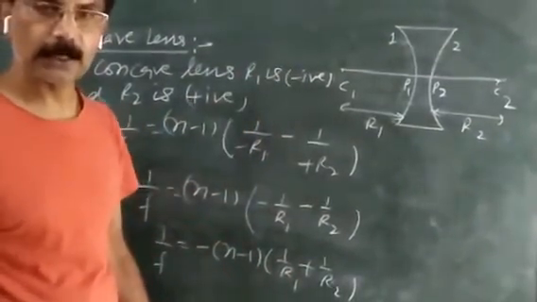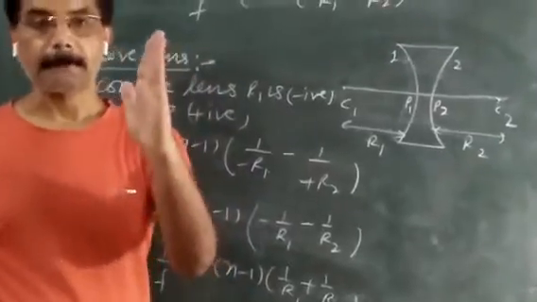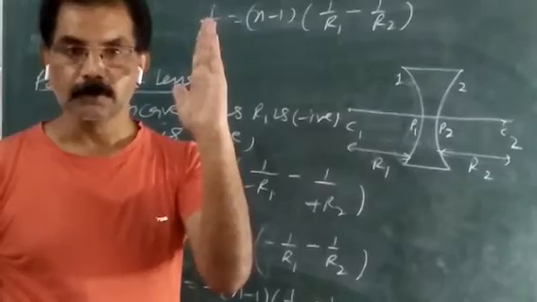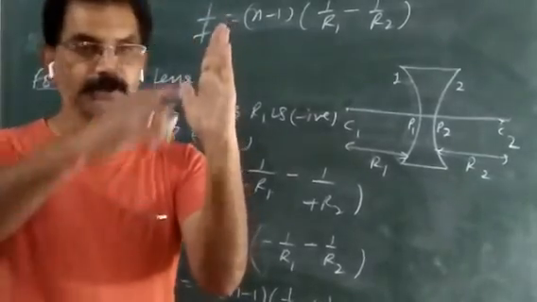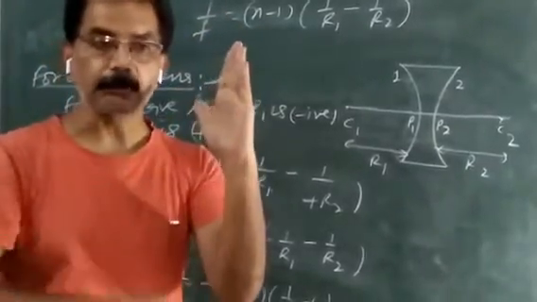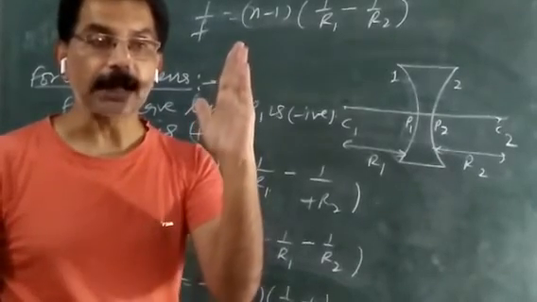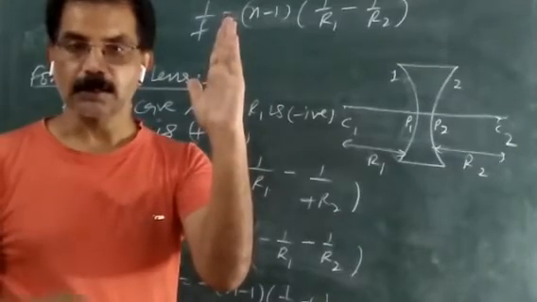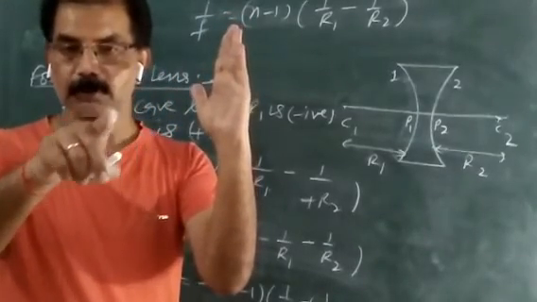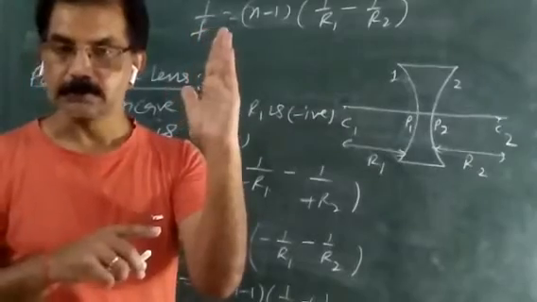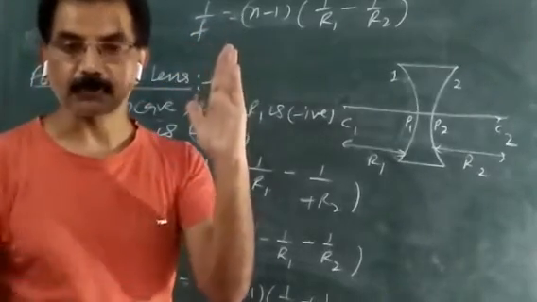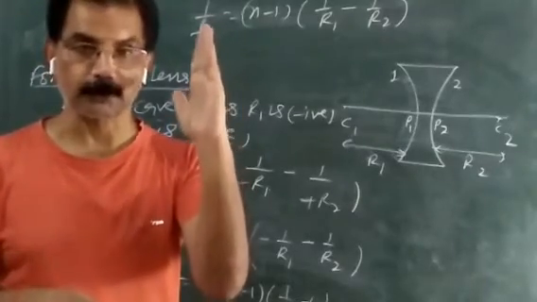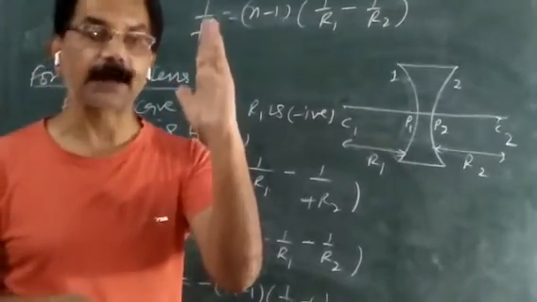And second thing, suppose it is given for plano convex lens. For that case, one surface is plane, and for a plane surface, its radius of curvature is infinite. So for plano convex lens, suppose the curvature of the curved surface is given, then for the other surface, the plane surface, you will take the radius of curvature as infinite.